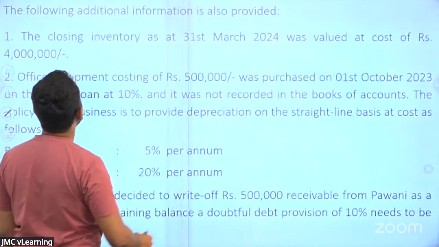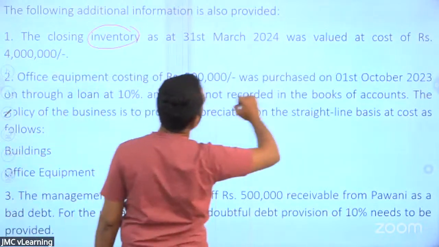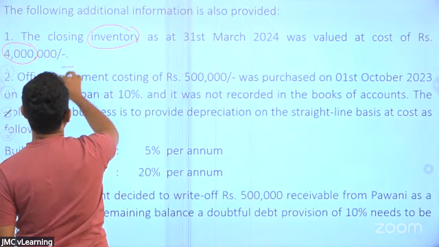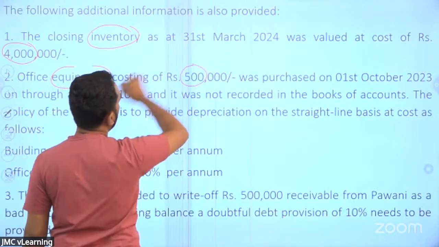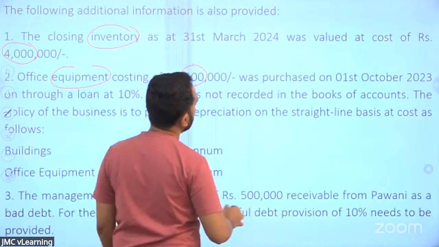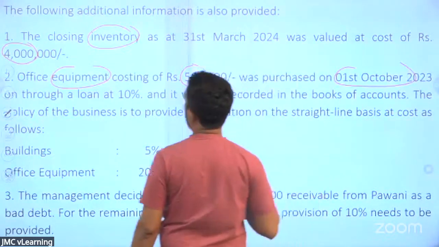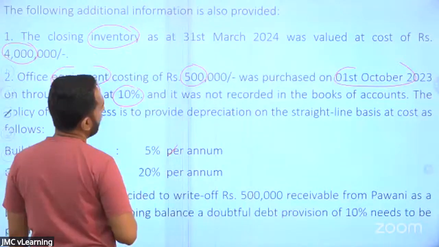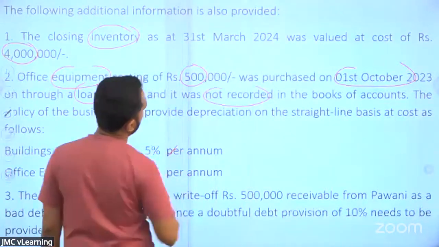Then closing inventory was valued at 4,000. Office equipment costing 500 was purchased on 1st October 2023 through a loan at 10%, and it was not recorded in the books of accounts.